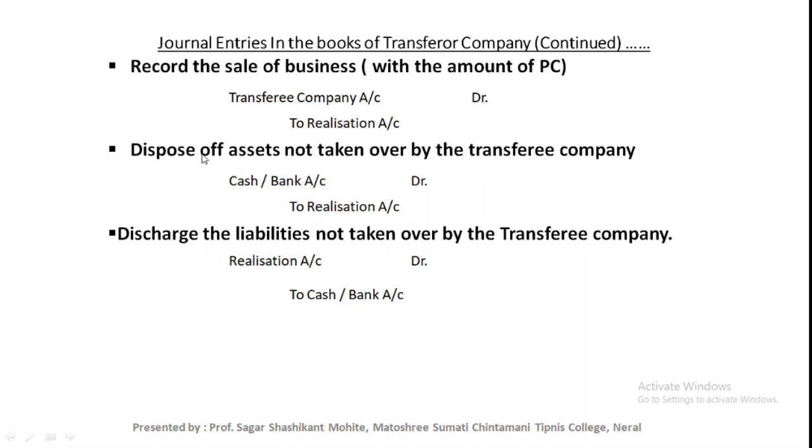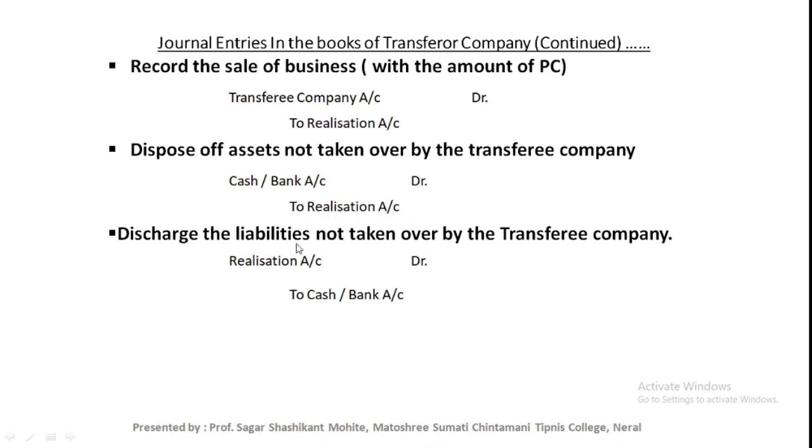Because we have already transferred all the assets to the realization account, the asset account doesn't have any balance. That's why we are crediting realization account.